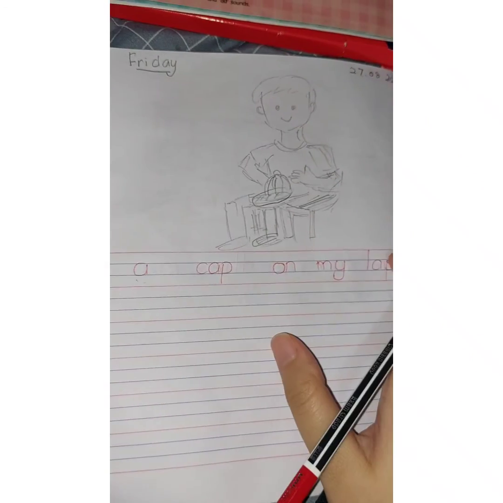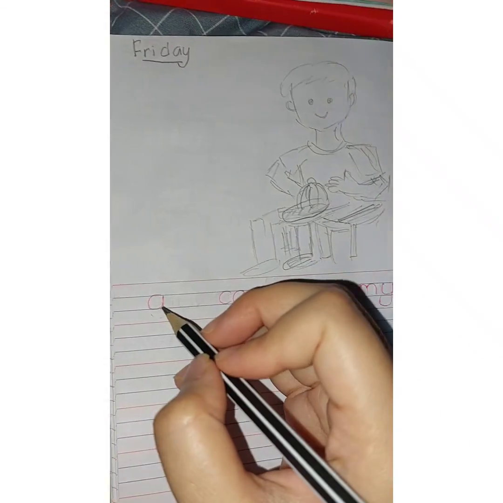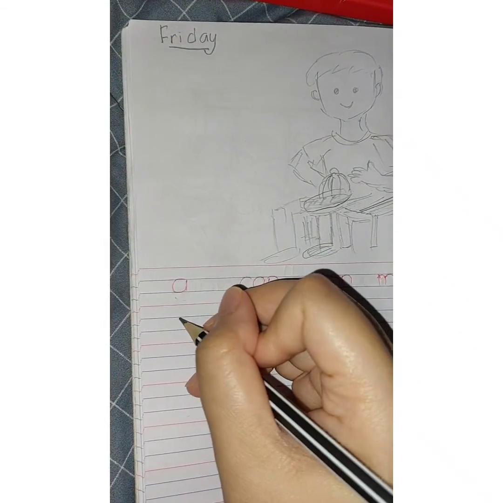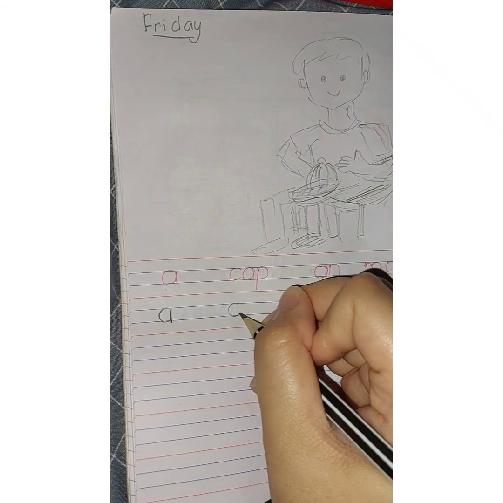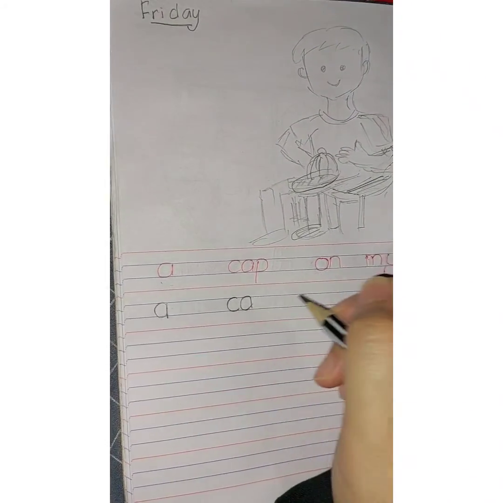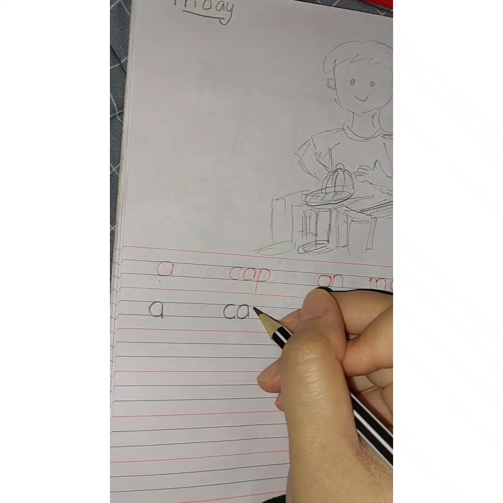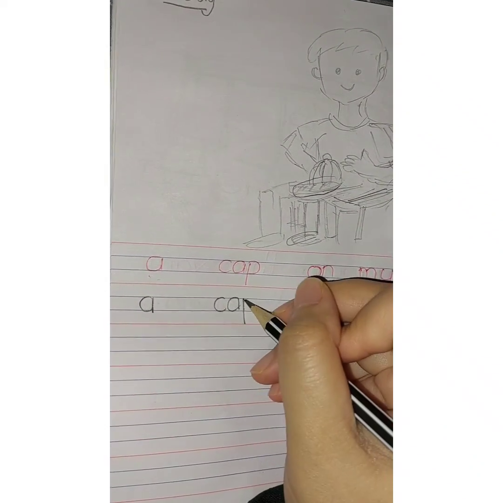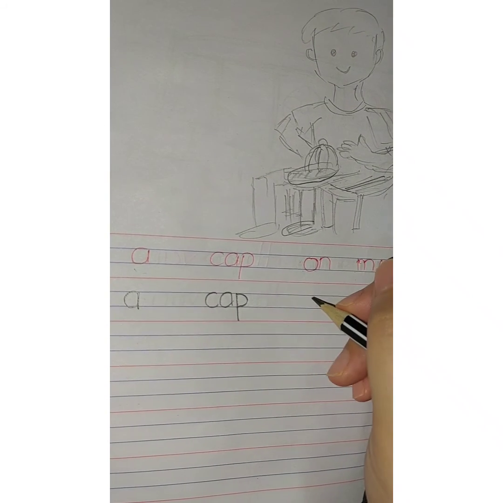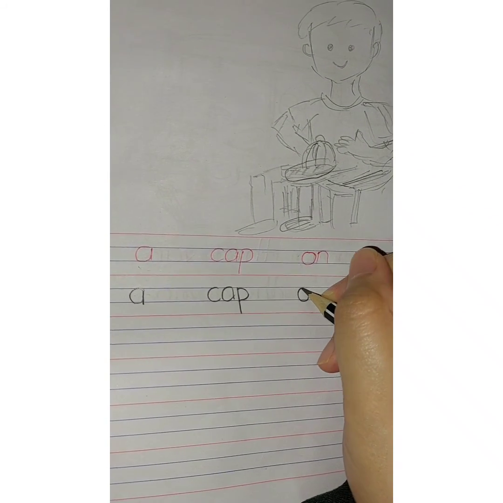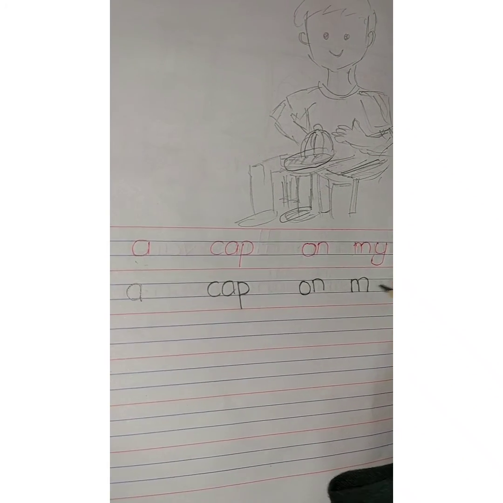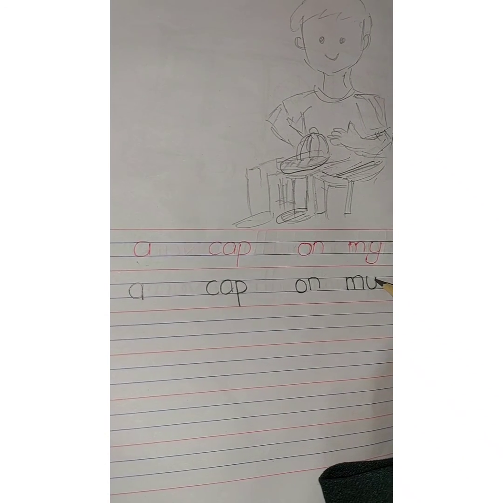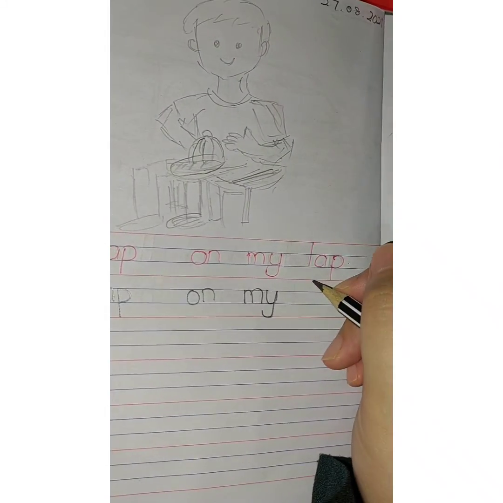Teacher will teach you how to write the words. Small a at the blue line. Then cap, C A at the blue line, and then small p from the blue line until the red line down. Cap. And then blue line for on. My, also at the blue line. For the letter y, go down to the red line. Lap.